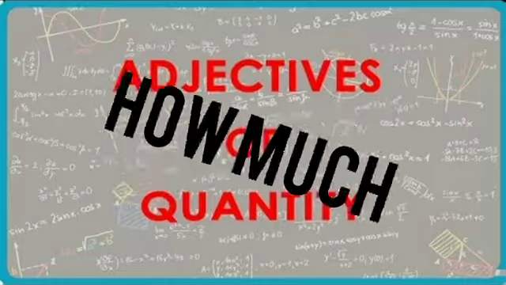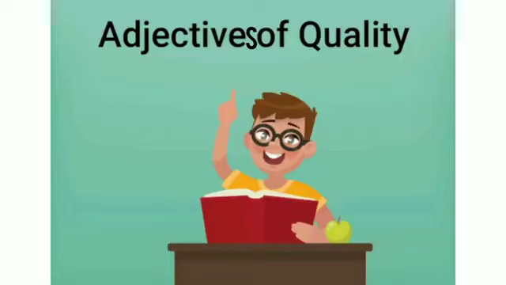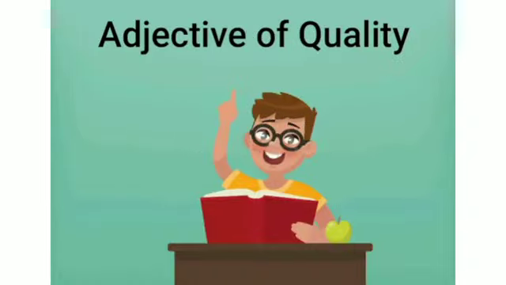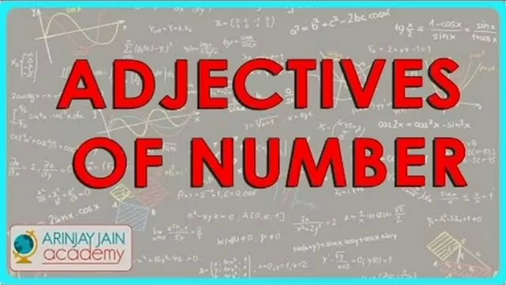Now, hope you understood both adjectives of quality and adjectives of quantity. For adjectives of quality, you should ask the question, what kind of? Now let's move to the third category, that is adjectives of number.